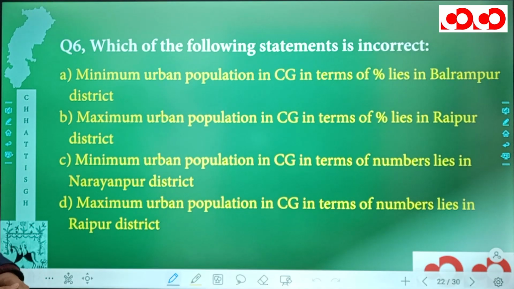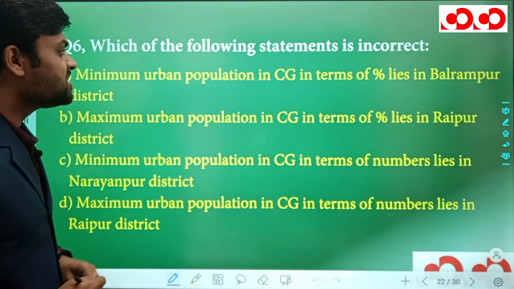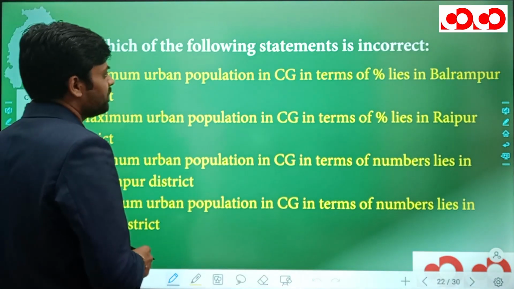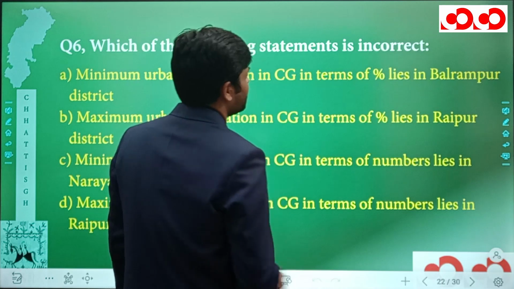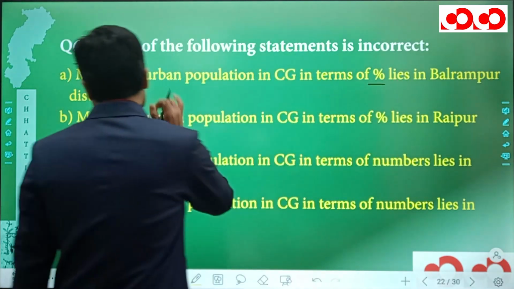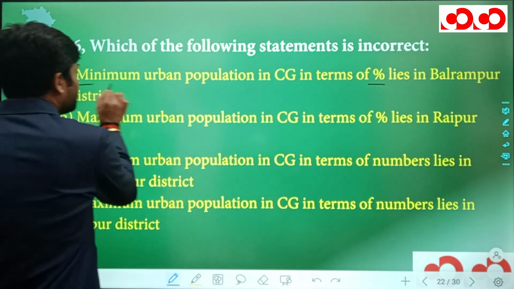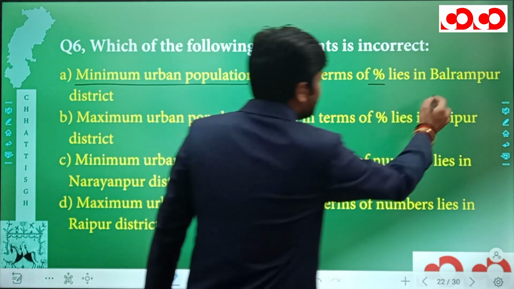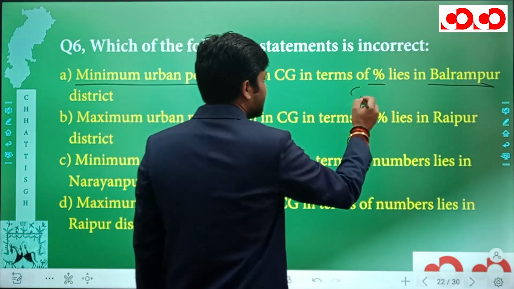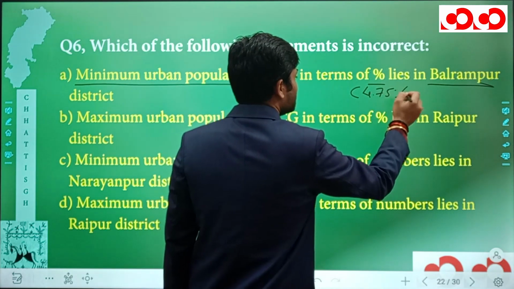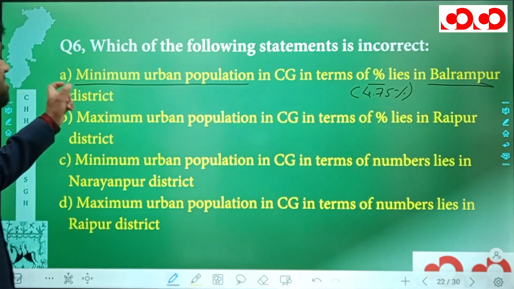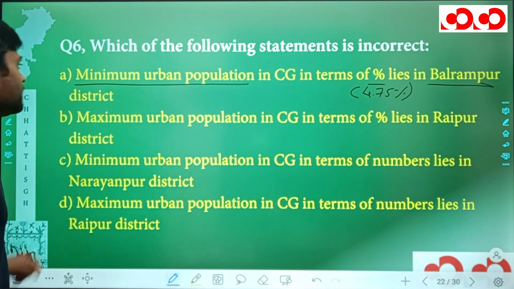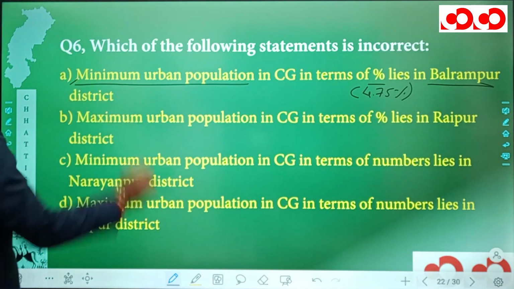Now next we have the 6th question. Which of the following statements is incorrect? Option number A says, minimum urban population in Chhattisgarh in terms of percentage lies in Balrampur district. Now talking about this, the minimum urban population in Chhattisgarh actually lies in Balrampur district only. And what is the percentage? Percentage is 4.75. So in terms of percentage, the minimum urban population in Chhattisgarh lies in Balrampur district only, and hence this option is right.